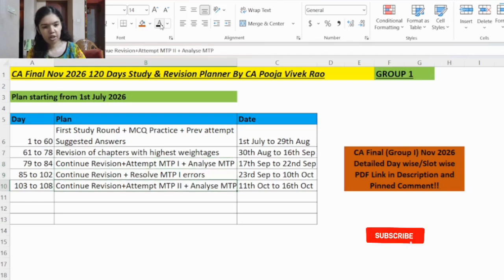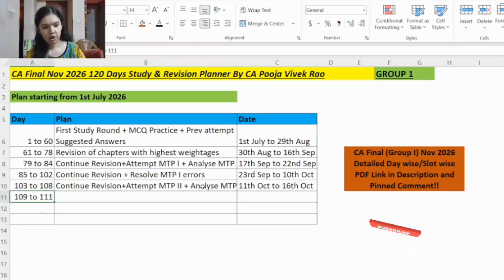And also your marks should have significantly increased in MTP2 compared to MTP1 because between MTP1 and 2 you would have resolved the errors as well, right? And also when you analyze MTP2, major errors should have been resolved. However, if still some errors are pending, you can make a note of it because still few more days are left, right? So in those days you will work on those errors.